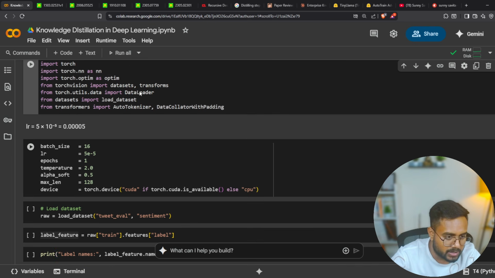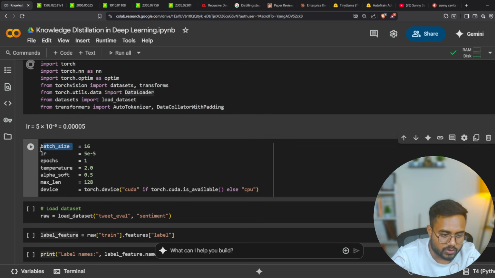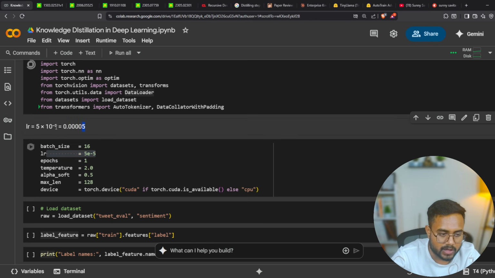Now guys, here are some parameters which I defined. So batch size would be there. In one batch, how many data points would be there? Then here is a learning rate. What is the meaning of this 5e-5? 5 into 10 to the power minus 5 means 0.00005. It's a very small learning rate, as you can see.